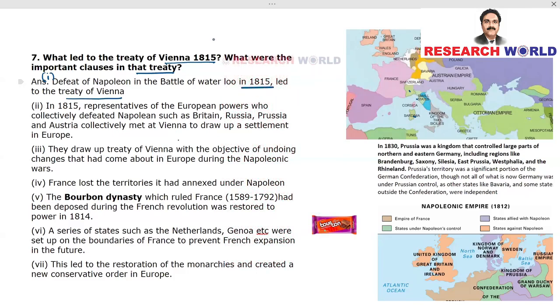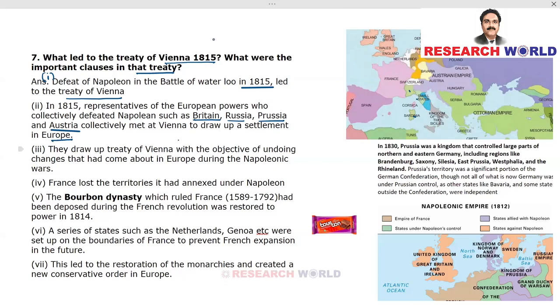What led to the treaty? That was the defeat of Napoleon in the Battle of Waterloo, year 1815. In 1815, representatives of the European powers who collectively defeated Napoleon, such as Britain, Russia, and Austria, met at Vienna. Vienna is the capital of today's Austria. Okay, to draw up a settlement in Europe.